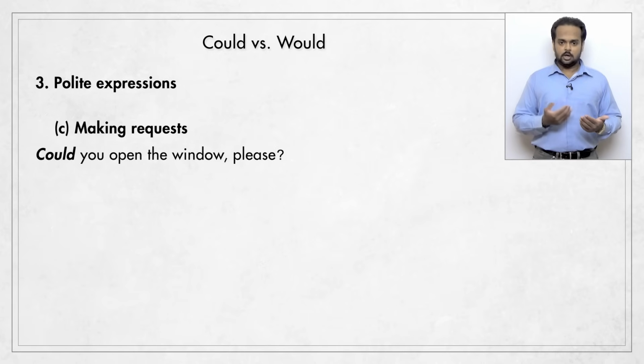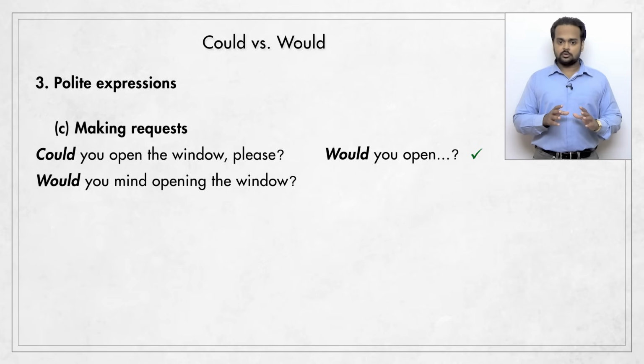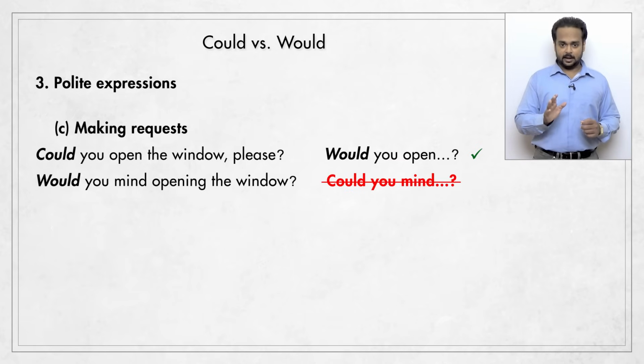For example, could you open the window, please? You can also say, would you open the window, please? Although this is very formal and polite. However, we also sometimes use would you mind, as in, would you mind opening the window? This is a request, but this phrase is fixed. You cannot say, could you mind?